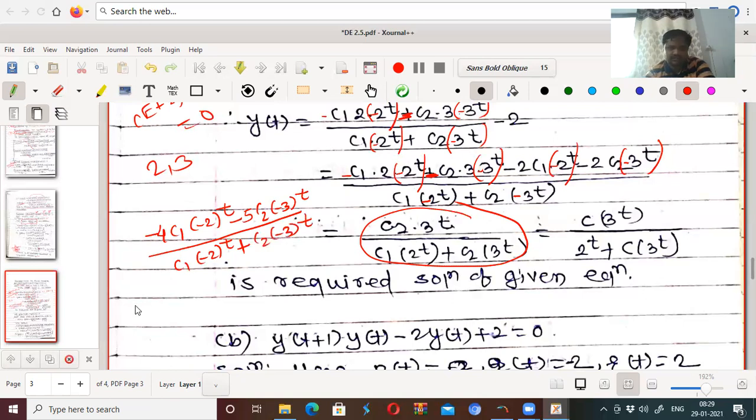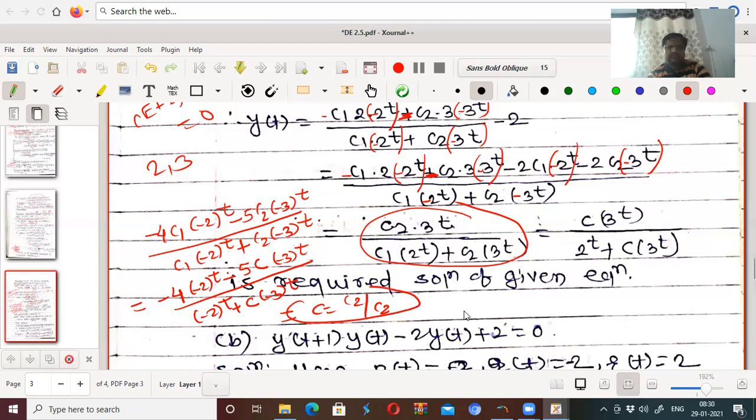Dividing numerator and denominator by c1, we get minus 4 into minus 2 to the power t minus 5c into minus 3 to the power t, divided by minus 2 to the power t plus c into minus 3 to the power t, where c is equal to c2 upon c1.